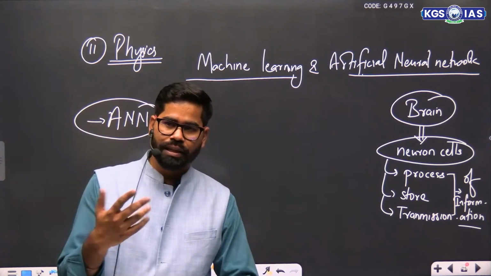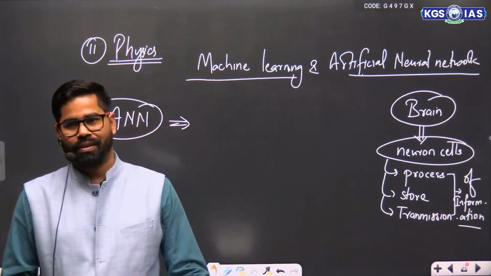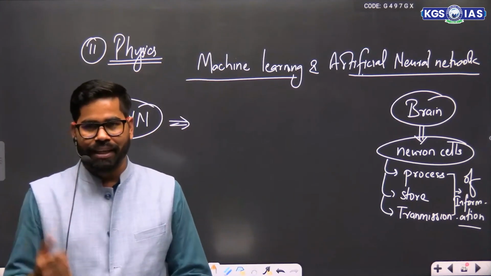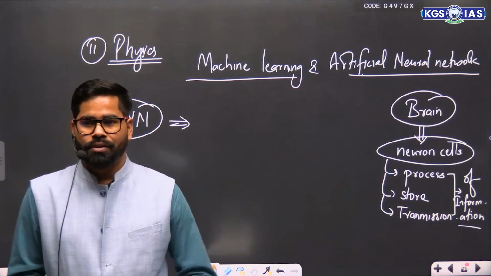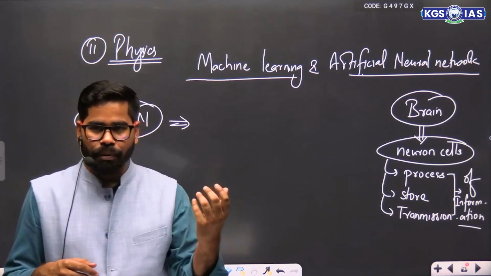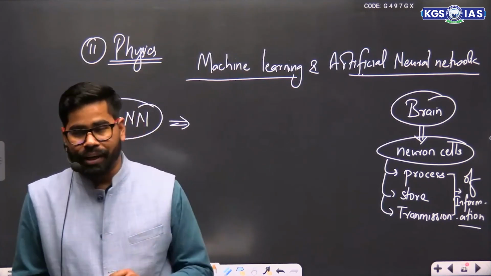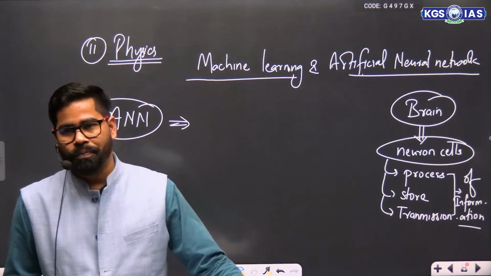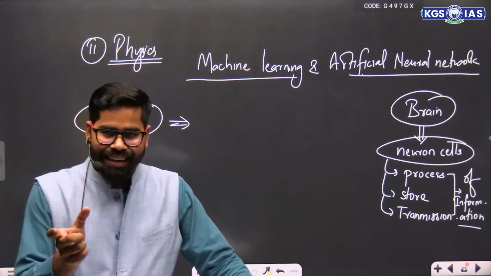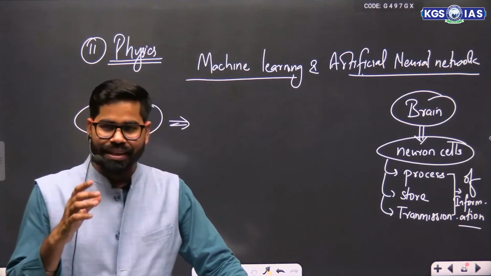Suppose you are watching the class right now. In the class you might be seeing me also, like my image would be there in your tab or laptop or mobile phone. So you might notice what type of clothes I am wearing. You might also see the different things which are written here on the board. You will also be listening to the words which I am saying, and you will be trying to process it in your mind.